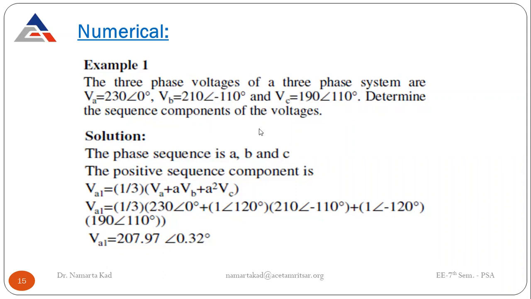So determine the sequence components of voltages. For the sequence components of voltages, the phase sequence is A, B and C. Firstly, for the positive sequence component, we know this is the equation. As we have seen in the question, the values are given in the form of voltages VA, VB and VC, so you have to write down the equation in the form of voltages. For the positive sequence first, it is 1/3 of VA plus A VB plus A square VC.